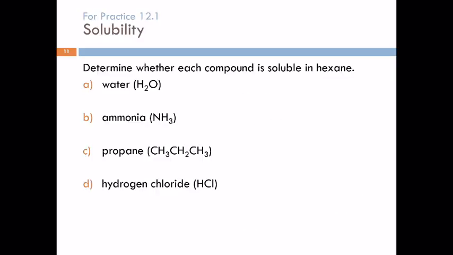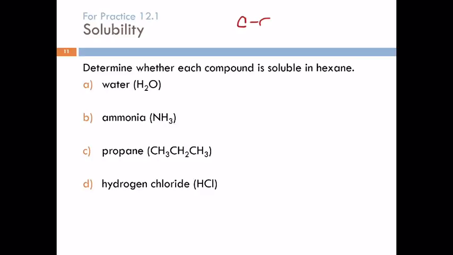So this is just a little bit more involved explanation than what we talked about in the previous chapter when we said that like dissolves like. And so we should be able to answer questions like this. Determine whether each compound is soluble in hexane. Well, what's hexane? It's a hydrocarbon with 6 carbons, right?